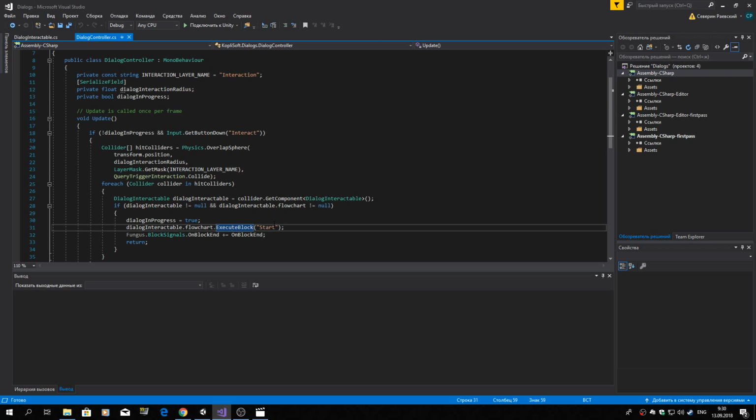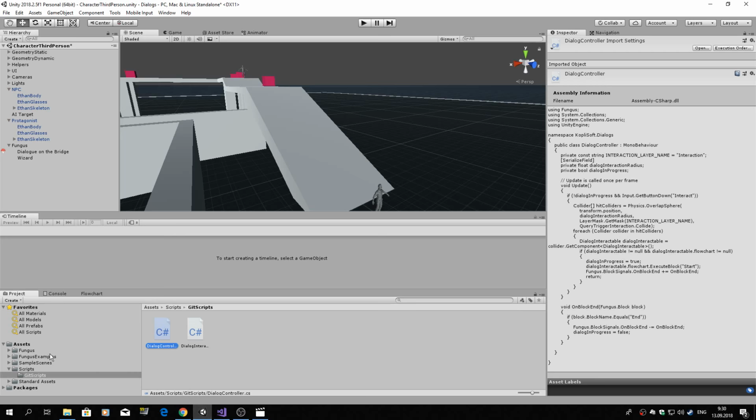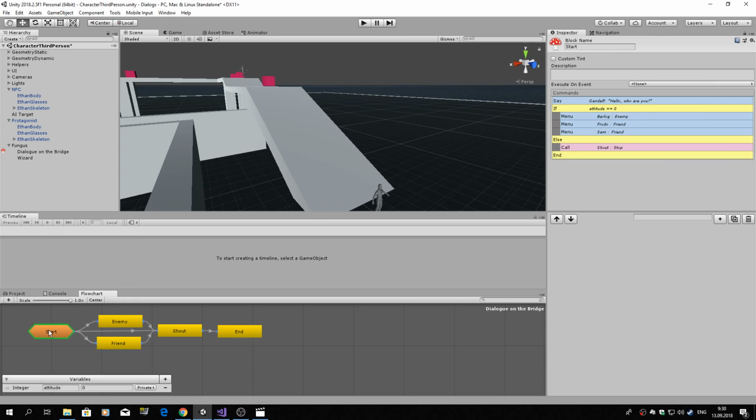For that we need the name of the block. But how do we know the name? We can create a block with any name. For that we are going to introduce a convention that each flowchart starts with exactly one block named start. And here it is. Yes, it starts with this block and its name is start.